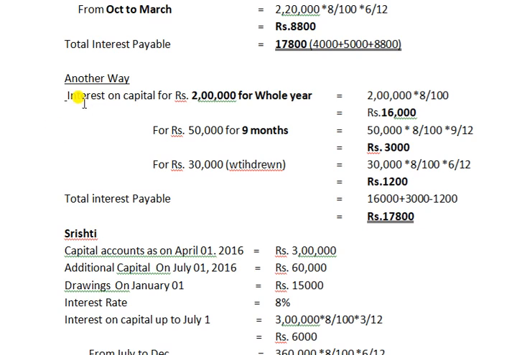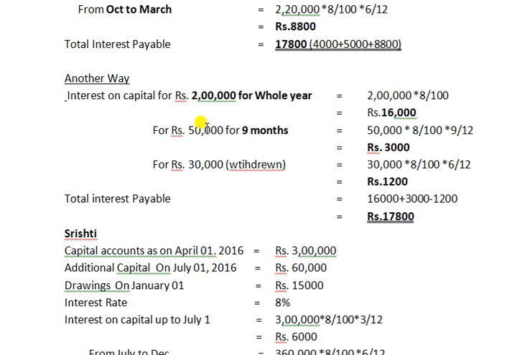So another way: interest on capital for rupees 2 lakh for the whole year. We are introducing the capital of 2 lakh rupees on April 1st and calculating up to the last day of the accounting period, March 31st. So 2 lakh into 8 by 100, we are getting 16,000.